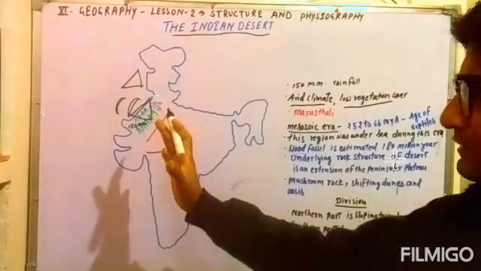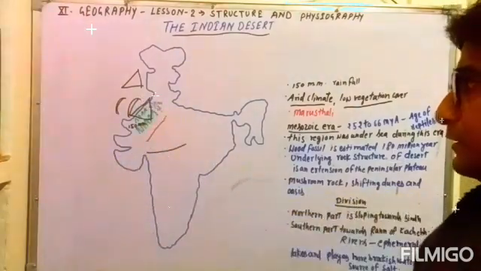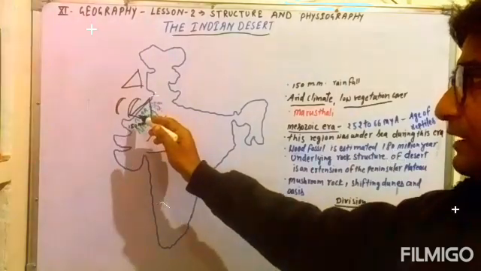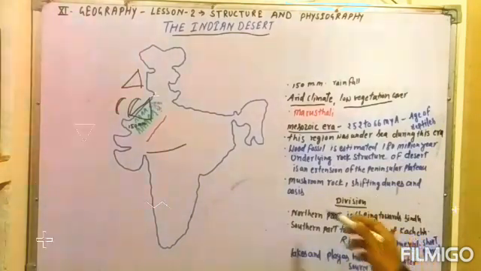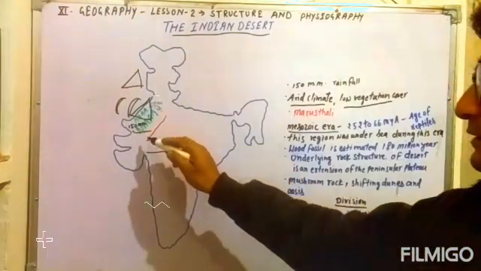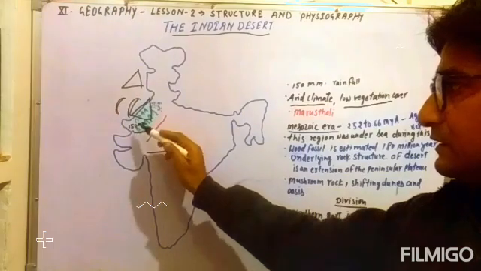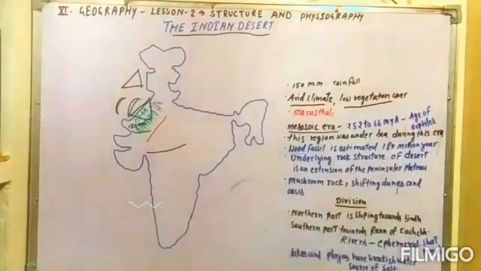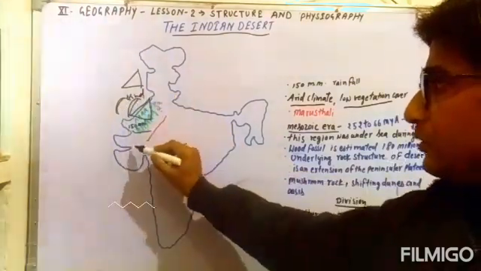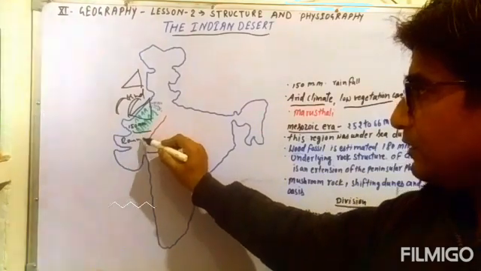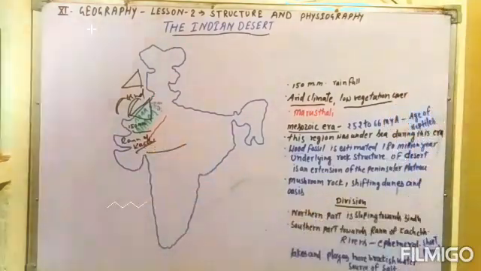So this region slopes from the eastern direction to the western direction, towards the Sindh region or the Sindh river. Second is the southern part, toward the Rann of Kutch. The southern part slopes toward the Rann of Kutch, which can be seen there. So these are the two divisions: one is the Sindh region, and the second is the Rann of Kutch. That is a very important division of the Indian desert.